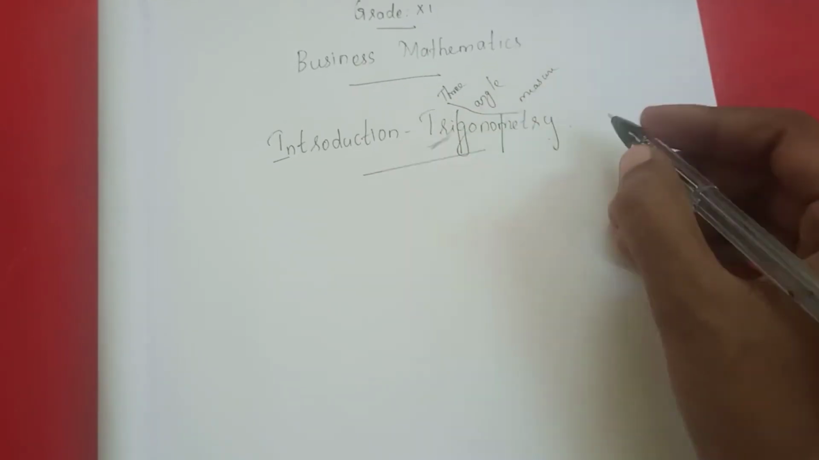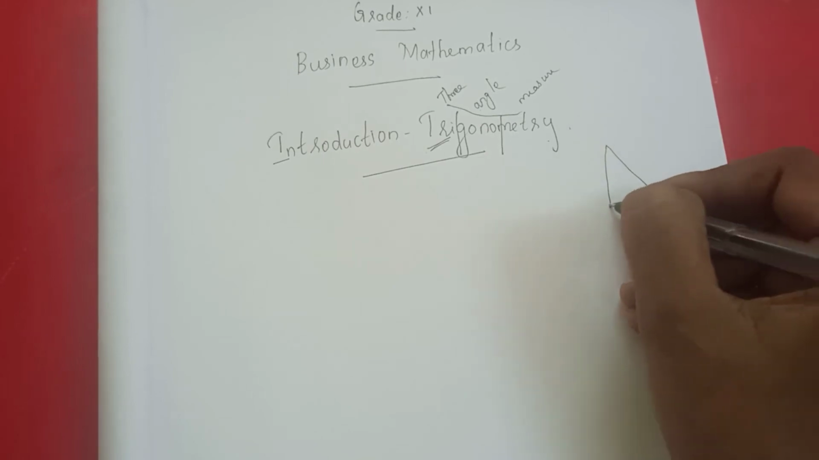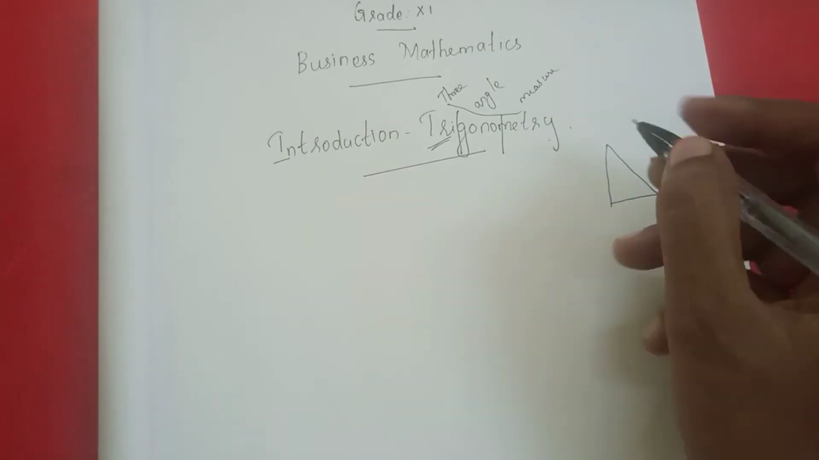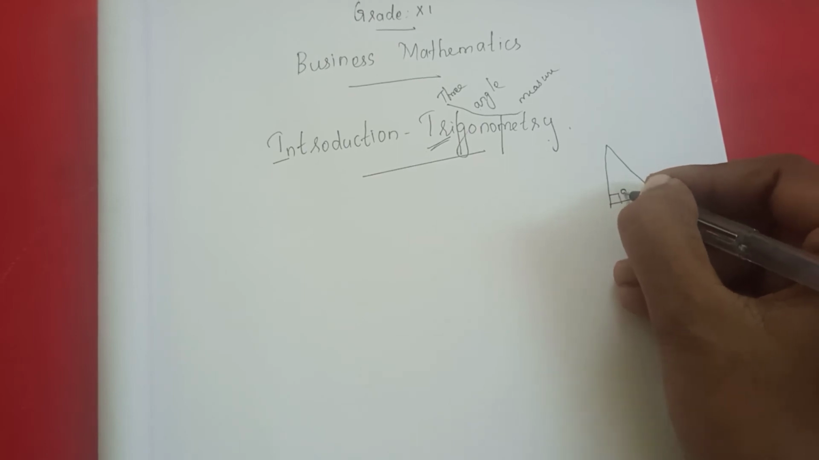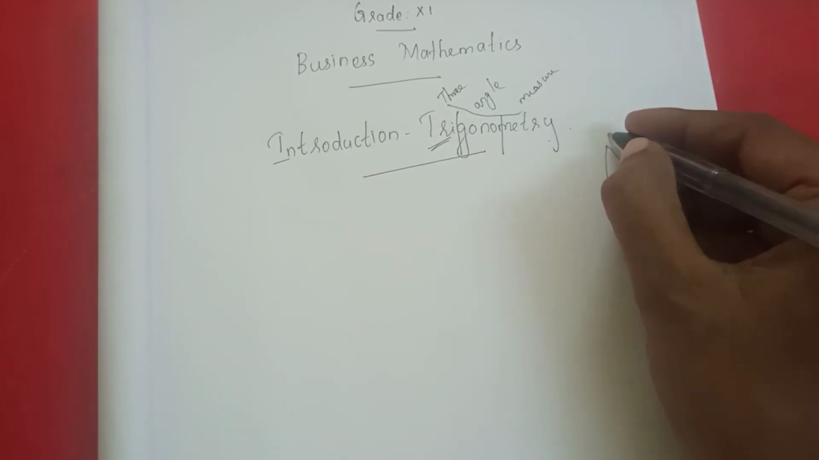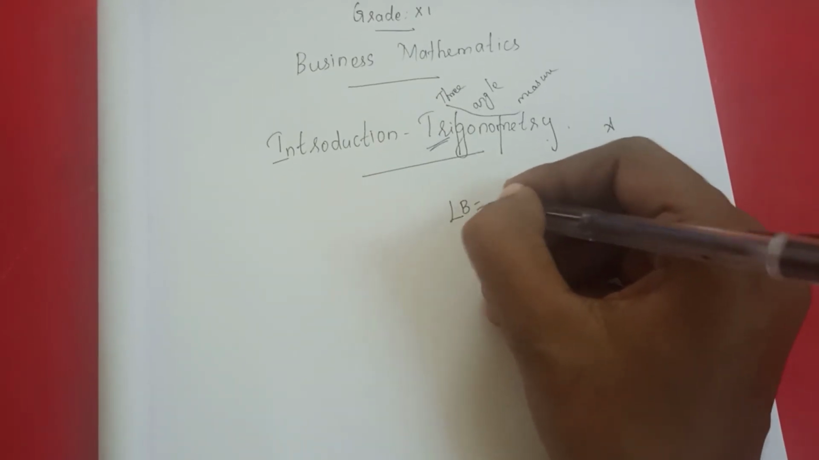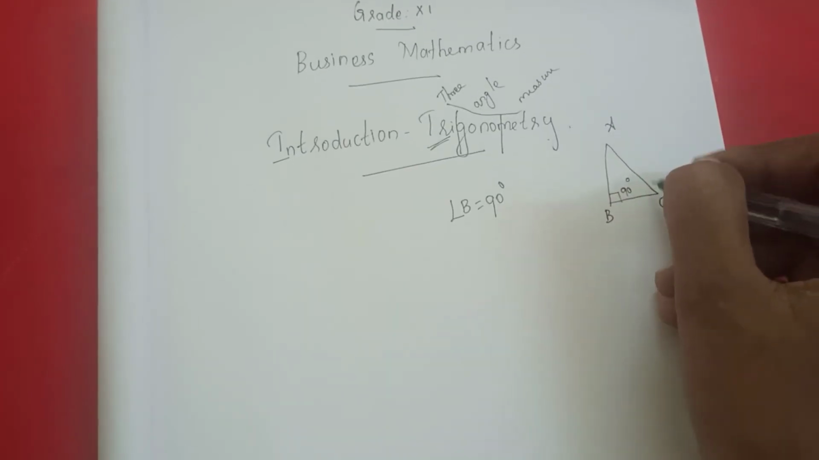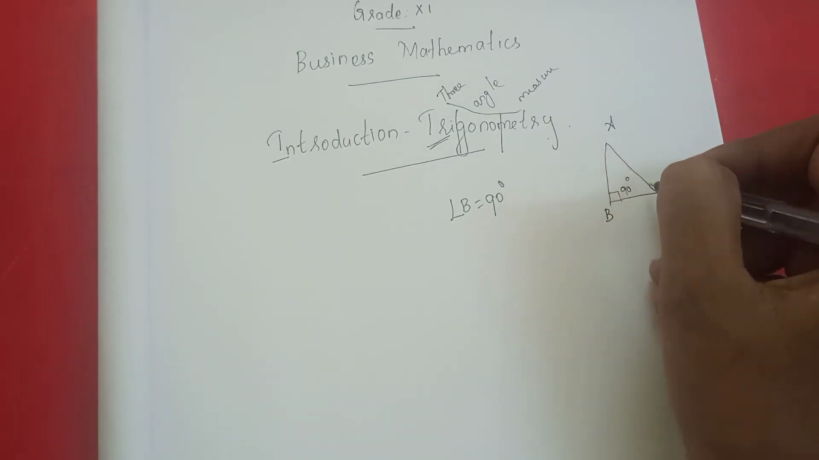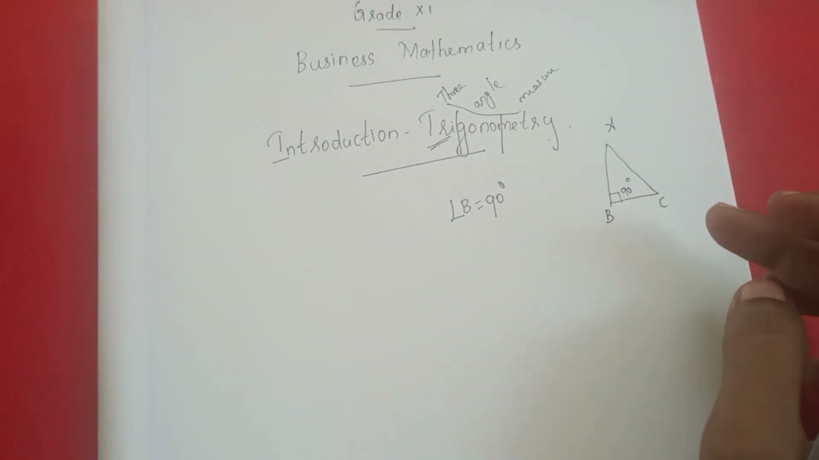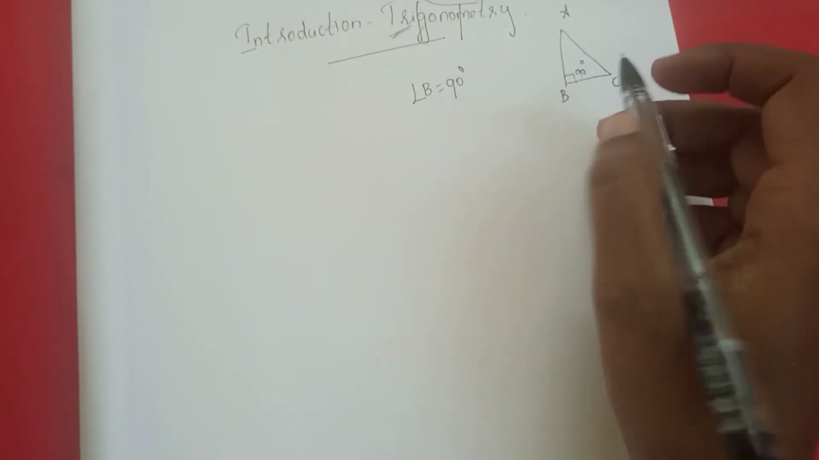It is related to the right angle triangle. Trigonometry is only applicable in a right angle triangle. What do we mean by a right angle triangle? One of the angles must be 90 degrees. If it is a triangle ABC, here the right angle is angle B, which is 90 degrees. The other 2 angles must be acute angles. Acute angle means less than 90. So yes, it's a right angle triangle.